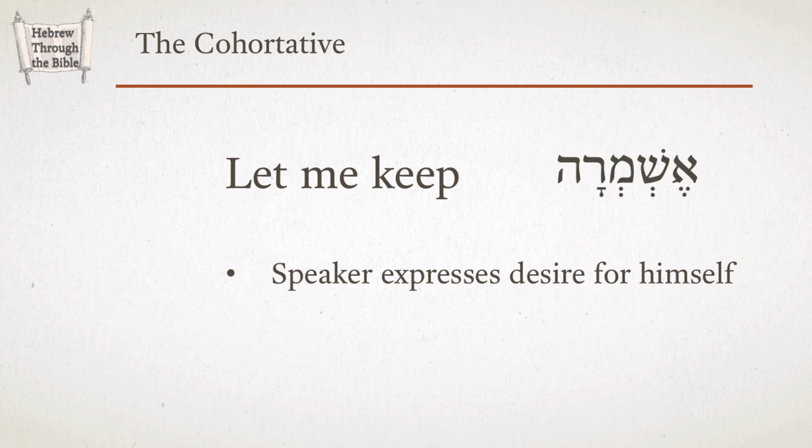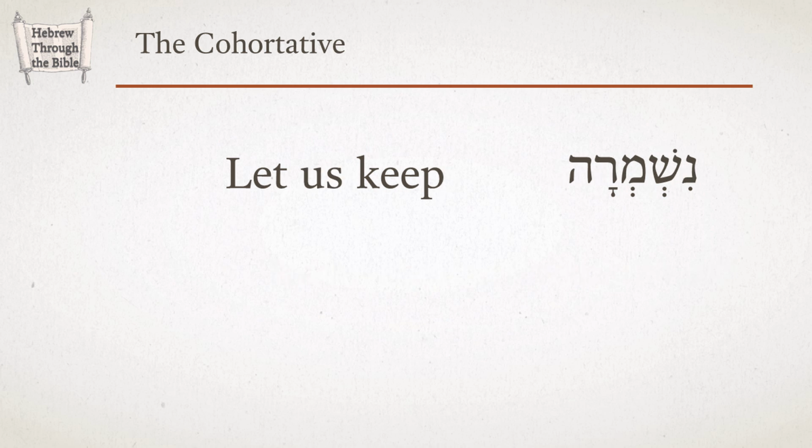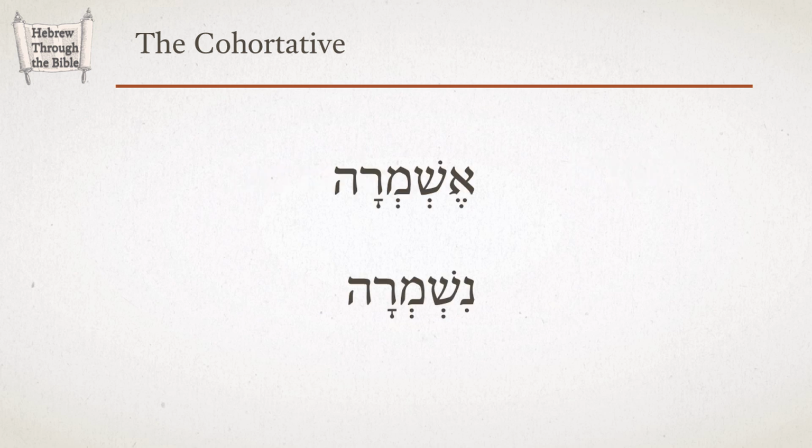Let me keep. In Hebrew, the form is eshmerah. You can see that the cohortative is simply a first-person imperfect form. There's an aleph on the front with a cohortative hay added on the end. Here is the plural cohortative, let us keep, nishmerah. Again, the form is a first-person imperfect. Notice the nun on the front with a cohortative hay on the end. This is the pattern throughout the language. Whatever form there is for the first-person imperfect, always with an aleph or a nun on the front, the cohortative will be like it with a cohortative hay added on the end.